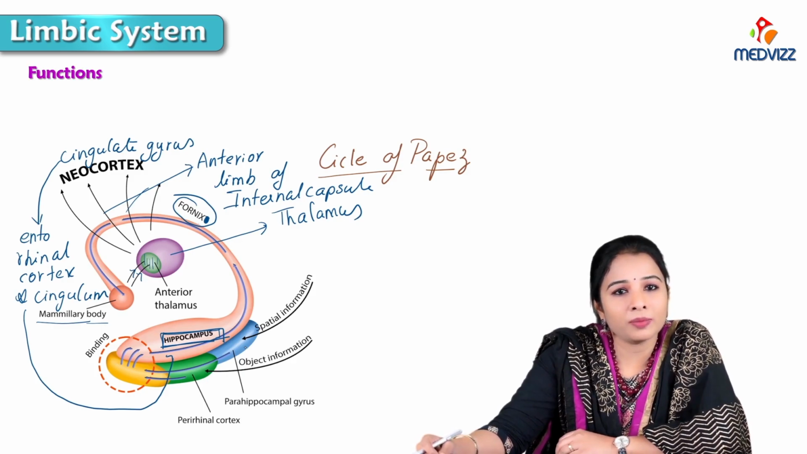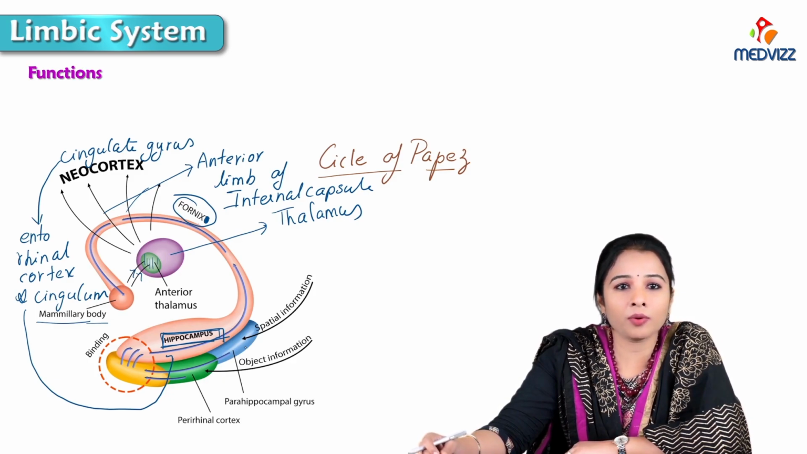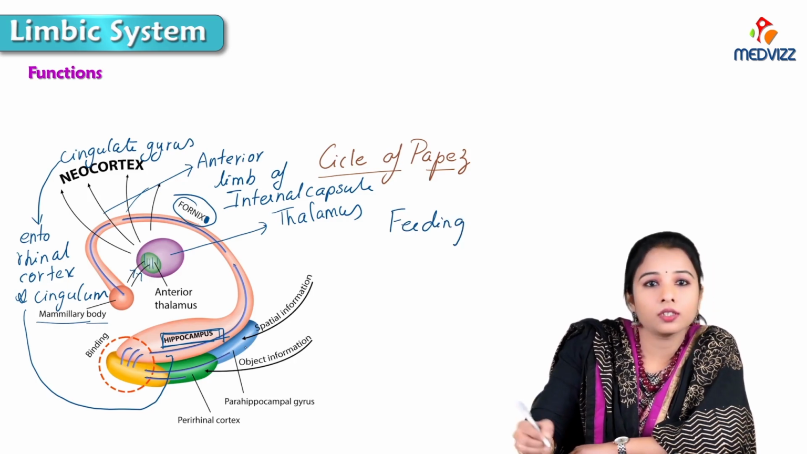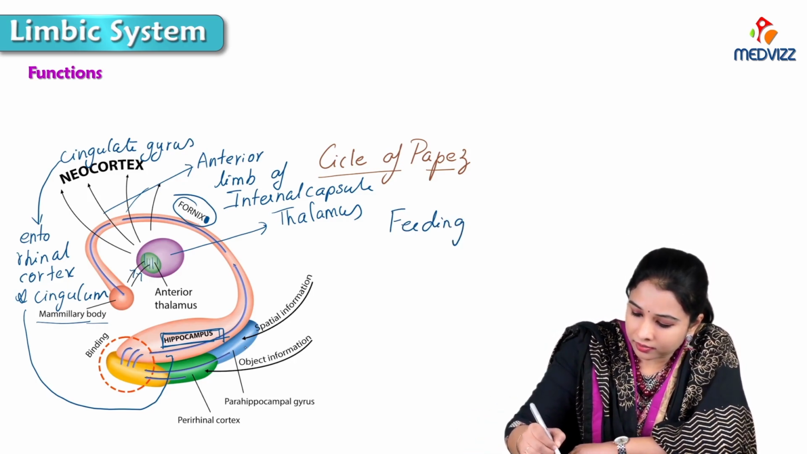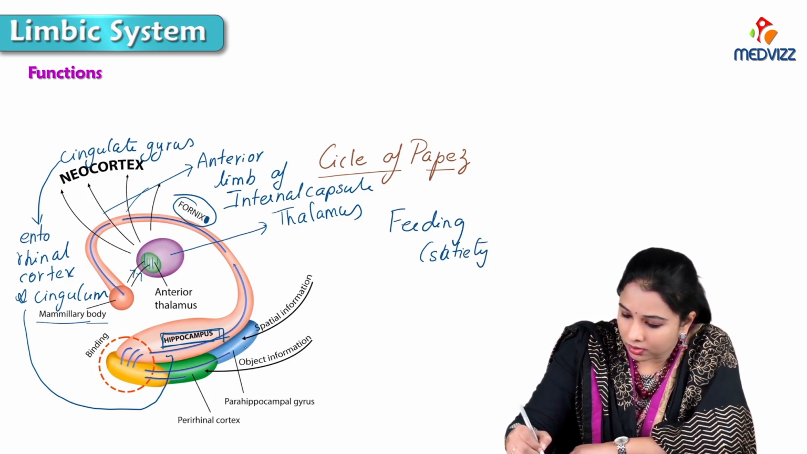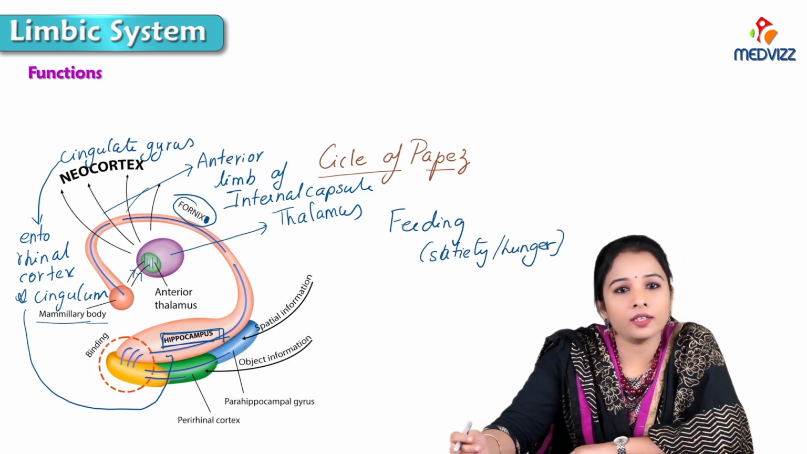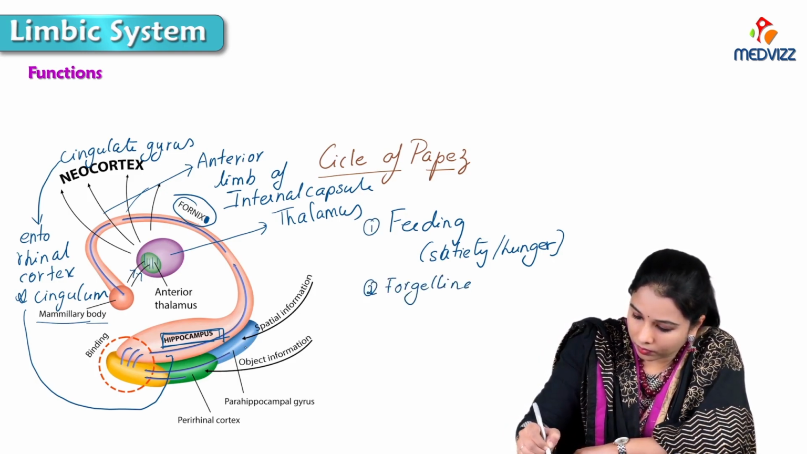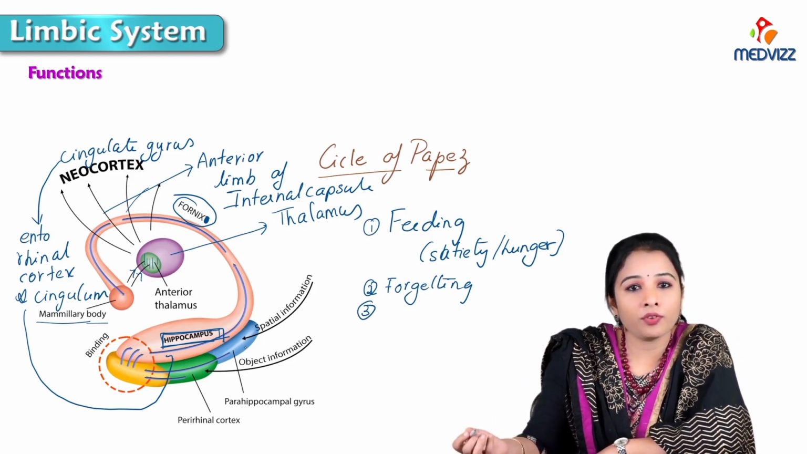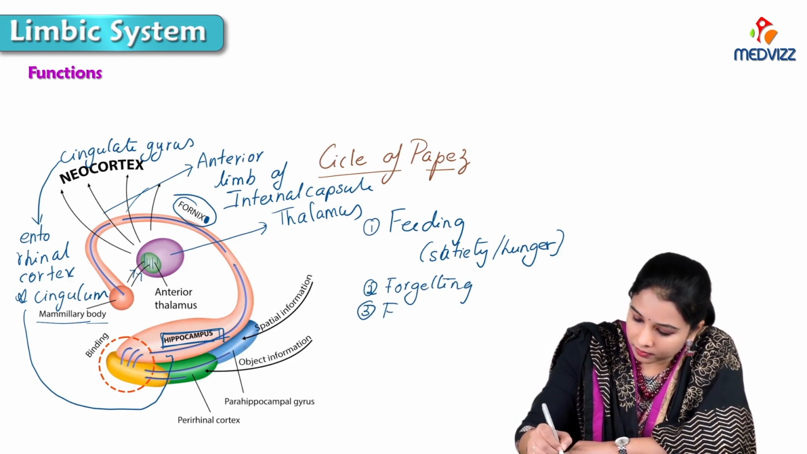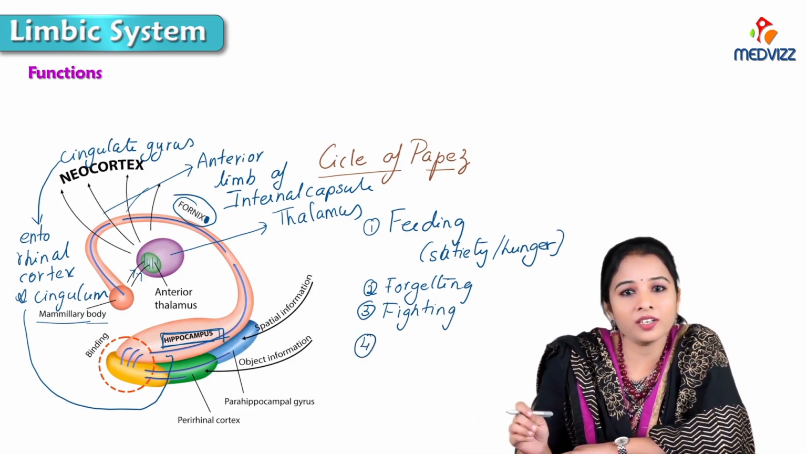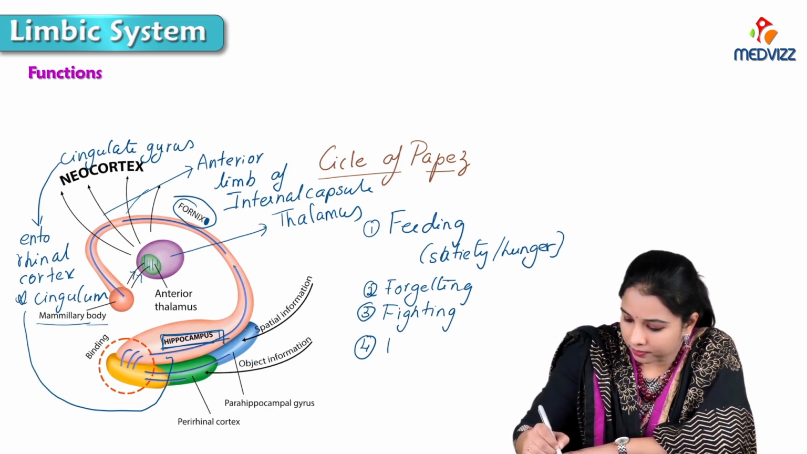Let's see the functions of the limbic system. The quick way to remember the functions of the limbic system is to think about 5 F's. F's for feeding, or satiety or hunger, and forgetting, memory, and the third F is fighting, emotional response. Then family means sexual reproduction and marital instincts.